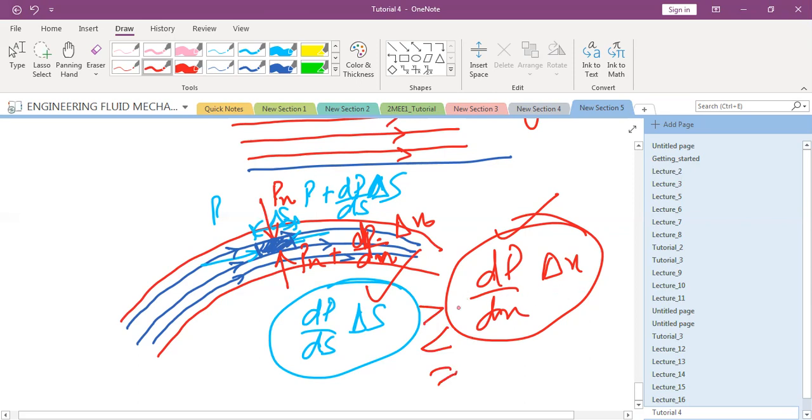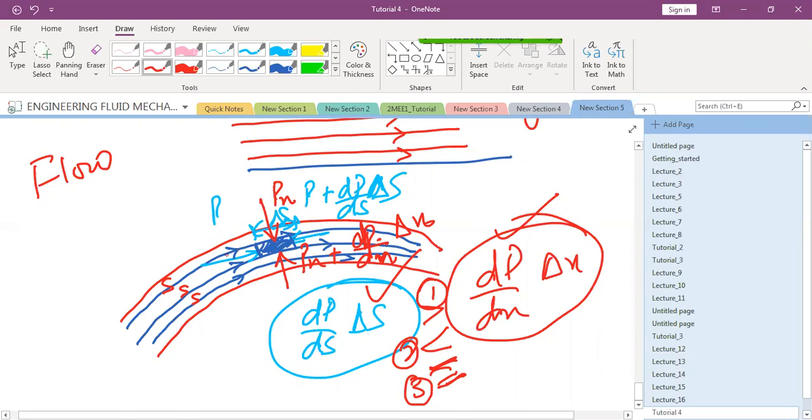इक्वल है सर ये तो दोनों. हाँ जी? Which one of the three? So this is 1, this is 2, this is 3. What do you think should be the answer? Flow is happening along S. S is the direction of the streamline. 1 होना चाहिए. So please remember always, flow always happens in the direction of maximum pressure gradient. And that helps you out to find out the direction of the streamline.